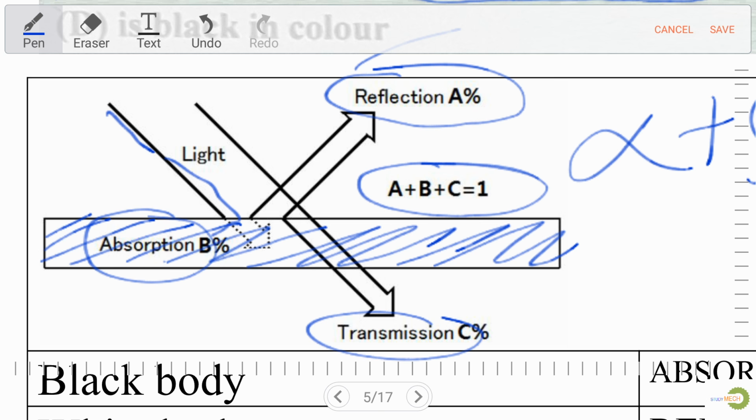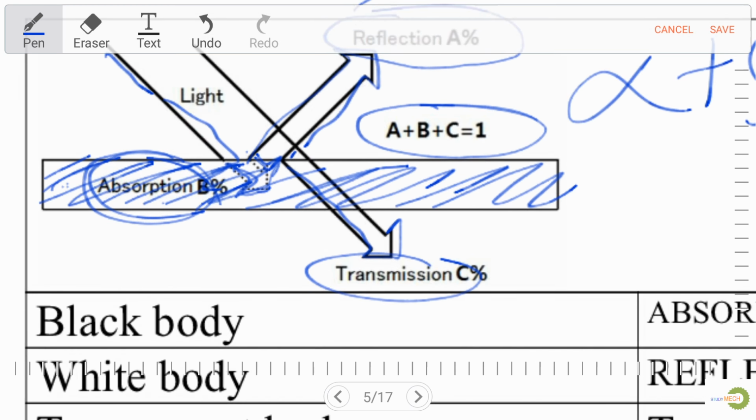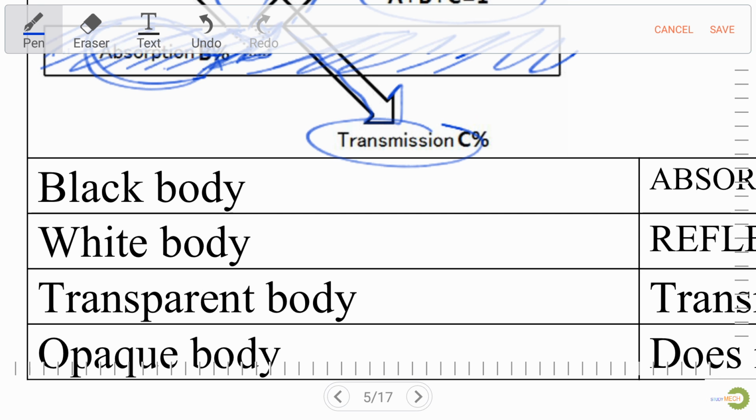Whatever the light incident on this material, some portion will transmit through this material, some portion will reflect from the surface of the object, and the remaining portion of light energy will be absorbed by this material or object, which is absorption. Now let's discuss some important terms for black body, white body, transparent body and opaque body.